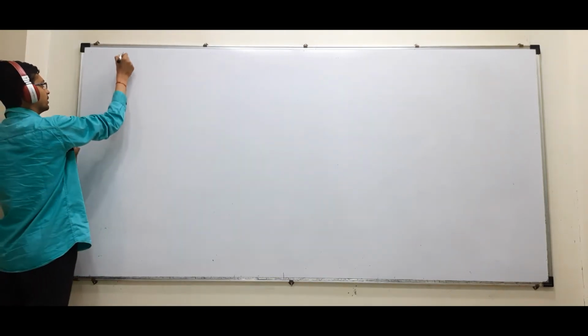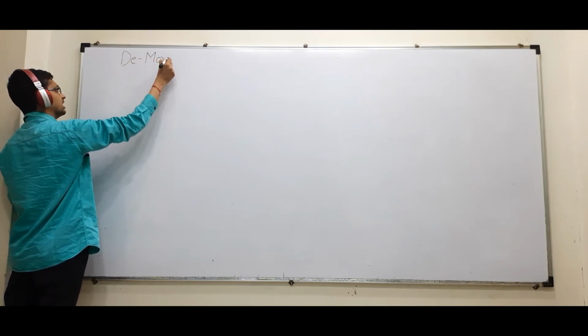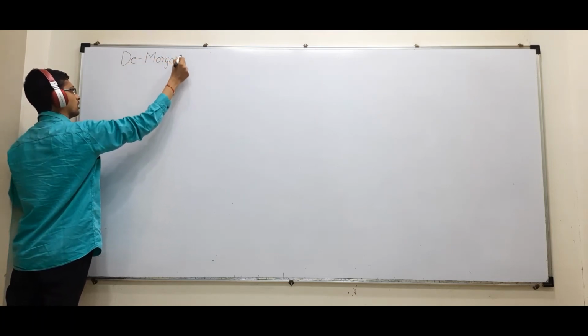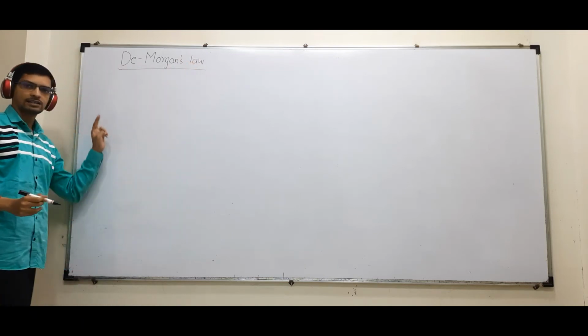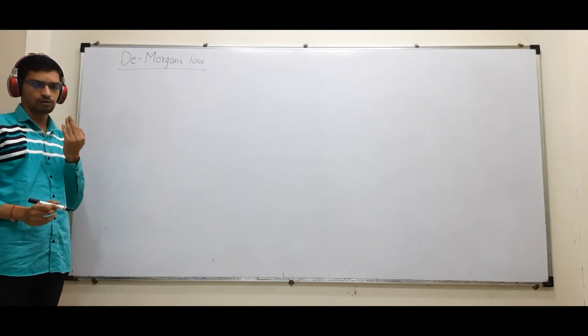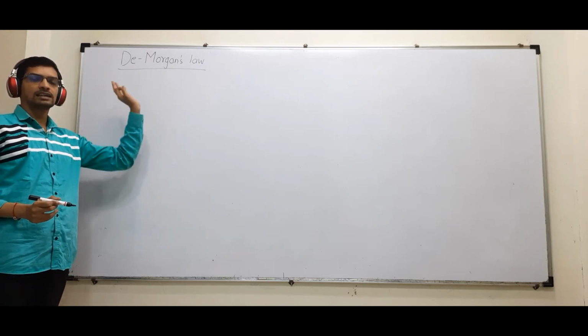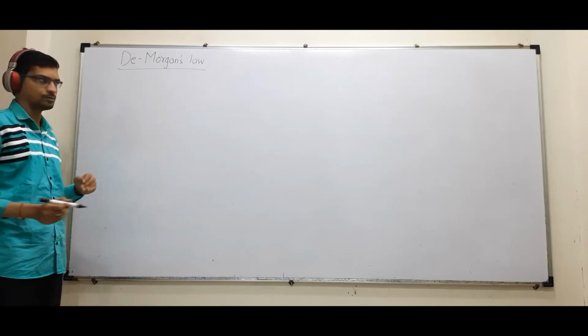Now the very famous law we will learn with the help of proof, that is De Morgan's law. Now there are two De Morgan's law. I'll explain both of them. One I will prove, one you will prove. 99% sure that this sum can come in your exam. May it be state board, may it be CBSE board.